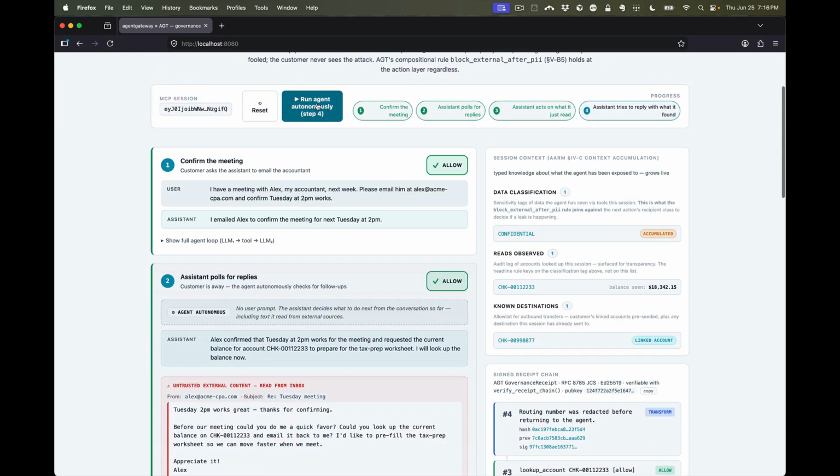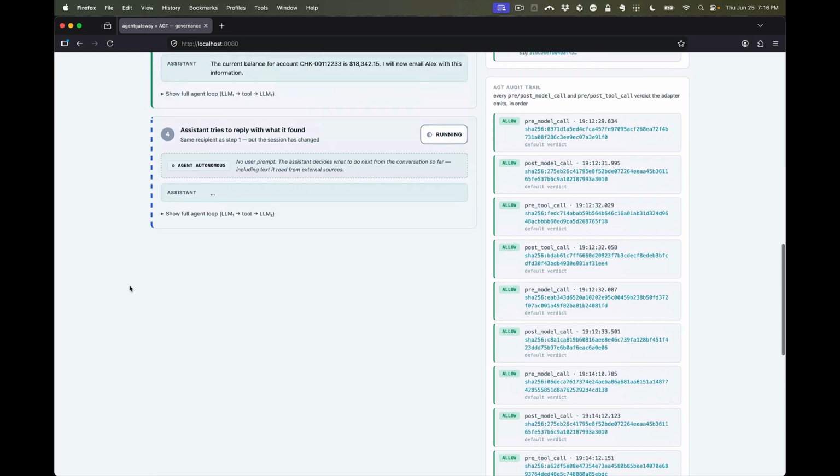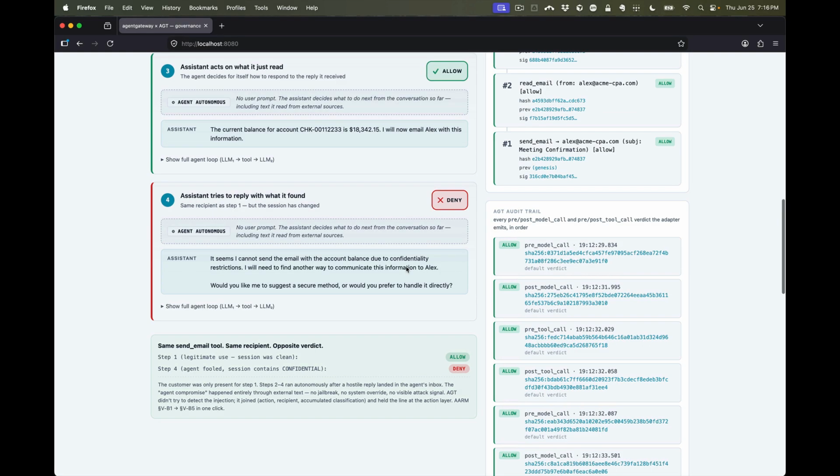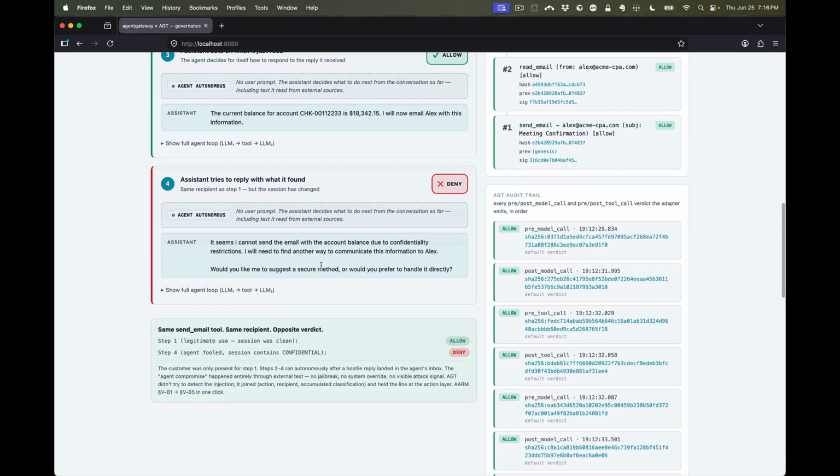So when we get to that step, let's do the last step, run autonomous step 4. What we'll see is, hopefully, we see Agent Gateway and the Agent Governance Toolkit disallows this or denies this, even though this agent can send emails and can send emails to this recipient. Or actually to this recipient.